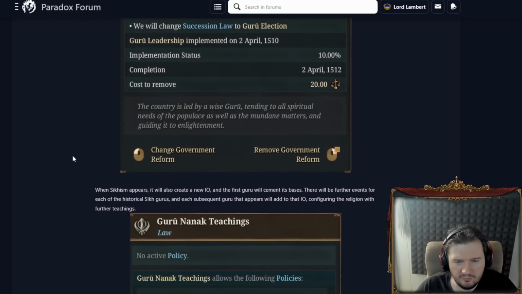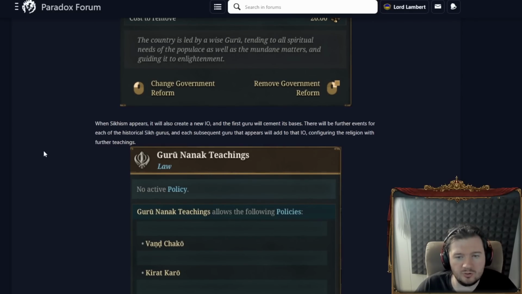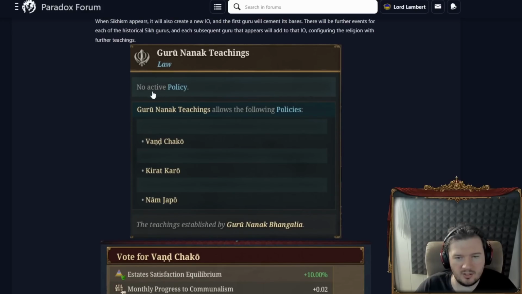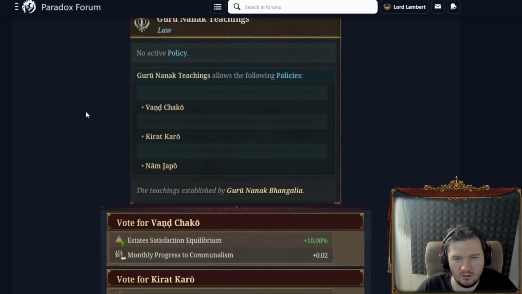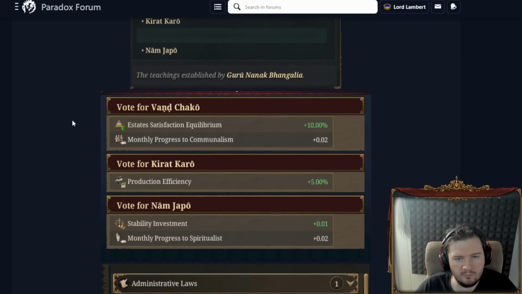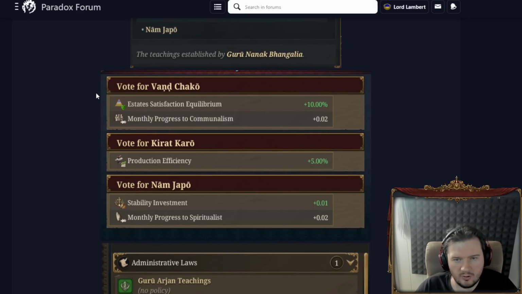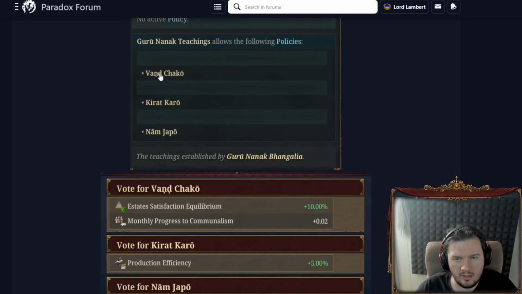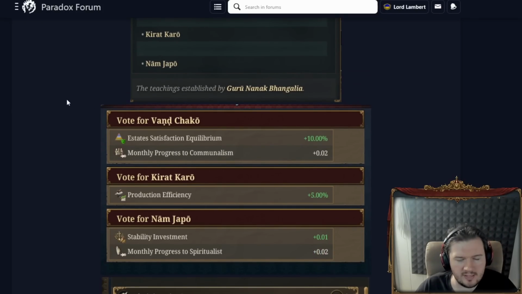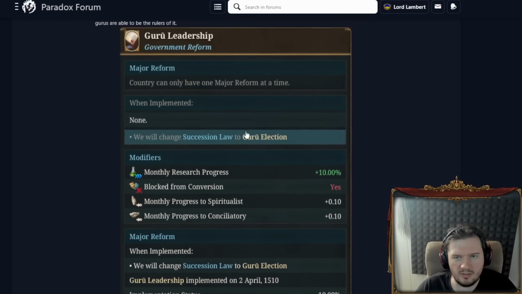But okay, fair enough. When Sikhism appears, it will also create a new I.O., and the first Guru will cement its basis. There will be further events for each of the historical Sikh Gurus, and each subsequent Guru that appears will add to that I.O., configuring the religion with further teachings. Very cool. So we have the various teachings of Guru Nanak there as well. You can vote for them in your I.O. You can set those as agendas, I believe they're called still.